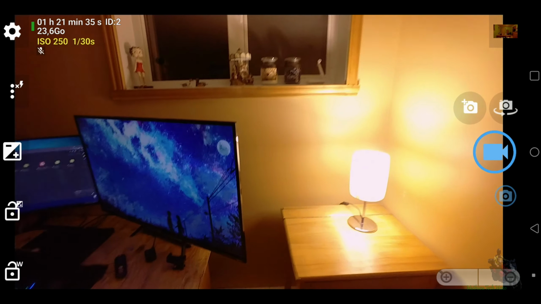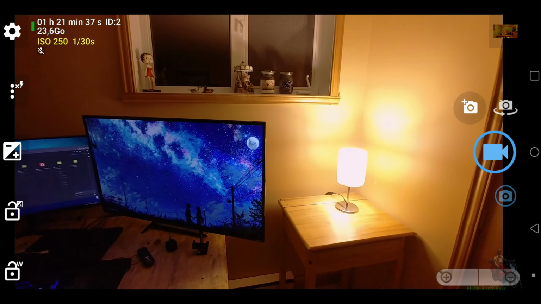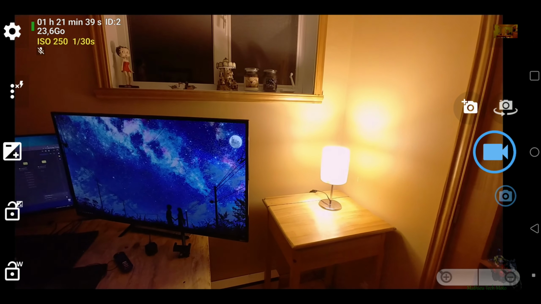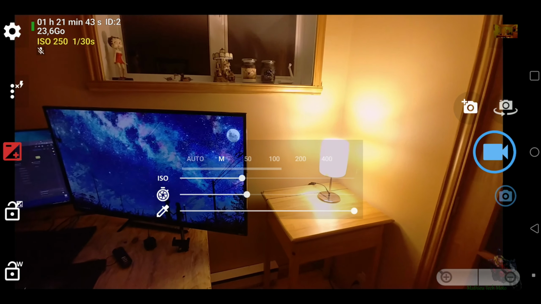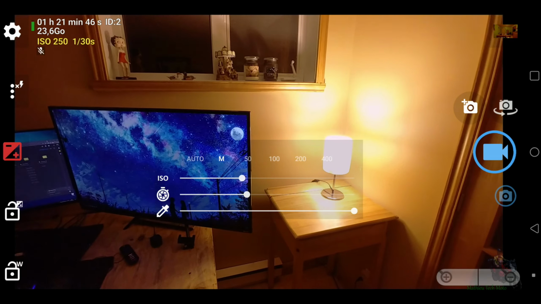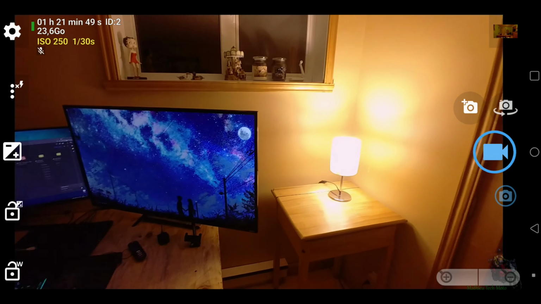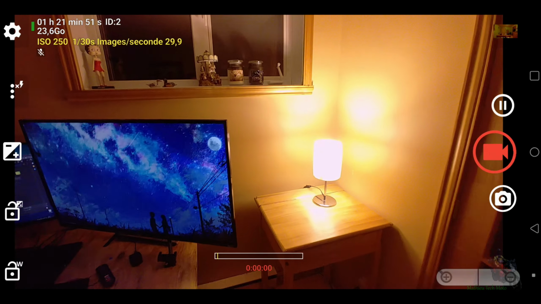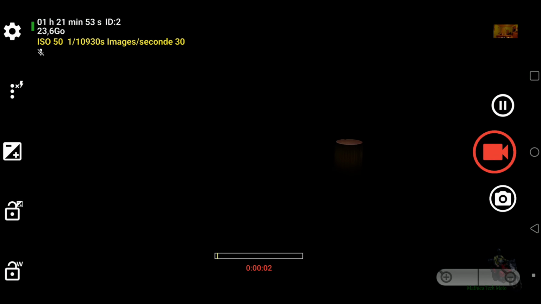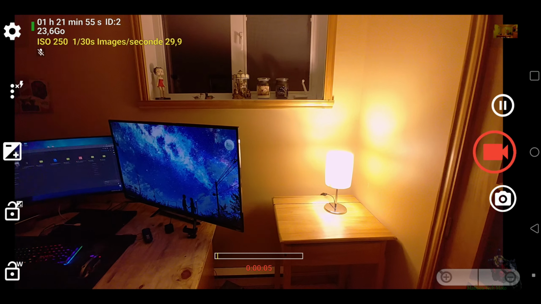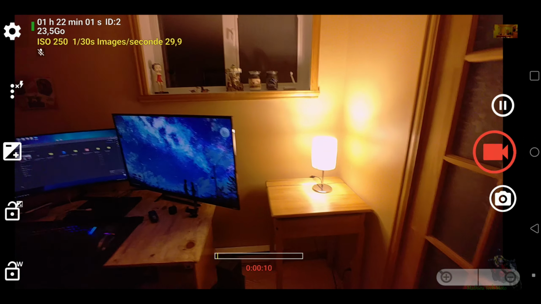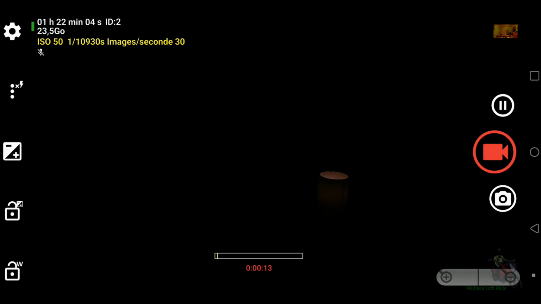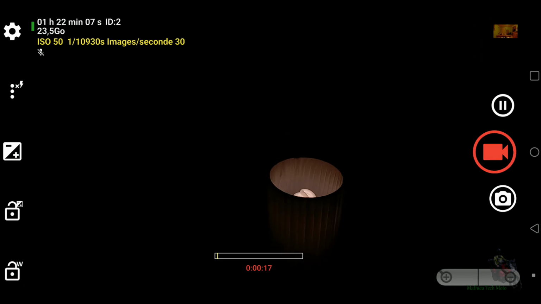I will only show you a bug in the OpenCamera app for Android and how to fix it. So what the bug is in the manual shutter speed. You will have a black screen like this that flashes, and when you touch the screen it comes back and becomes normal again. So this is an intermittent problem.